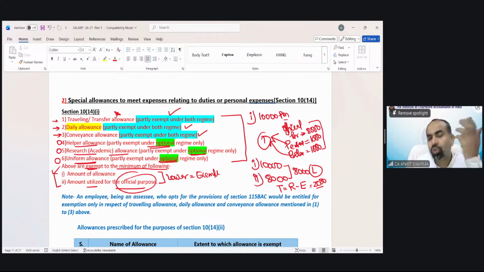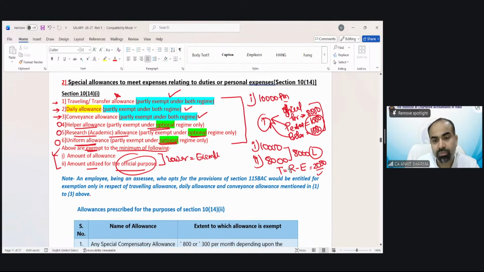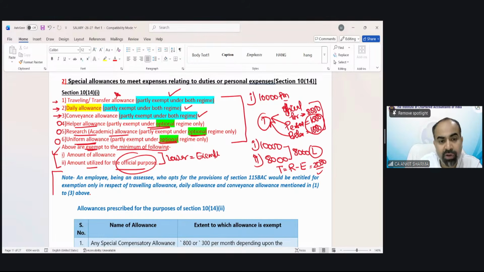Same thing, the amount not used for official purpose is going to be taxed. So the answer is the same both ways, 2,000 rupees. You need to remember that out of these 6, the first 3 have the treatment under both regimes, and the last 3 only have the benefit of exemption under the optional tax regime. Again, it has been mentioned over here, those who opt for section 115BAC will only get the benefit of traveling, daily and conveyance, starting 1 to 3 allowances.